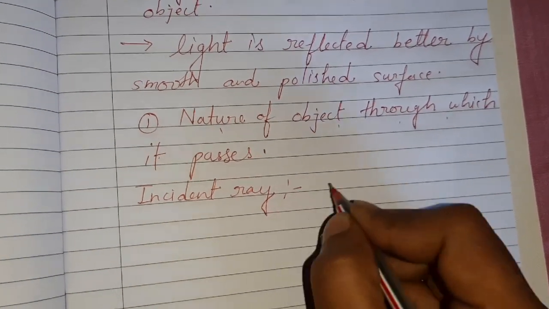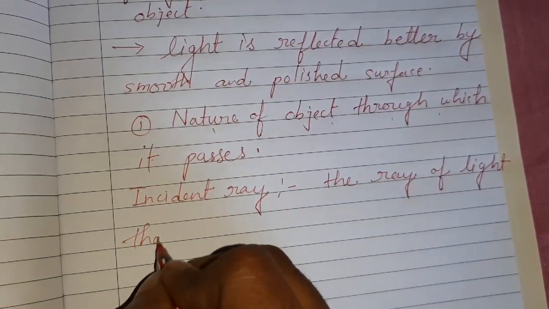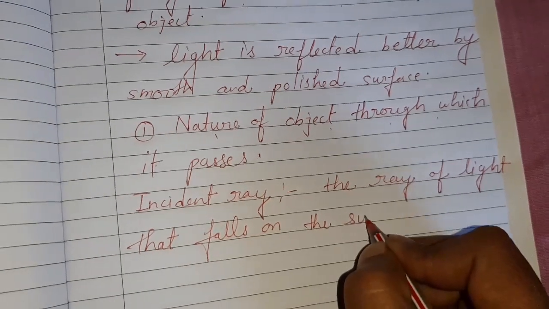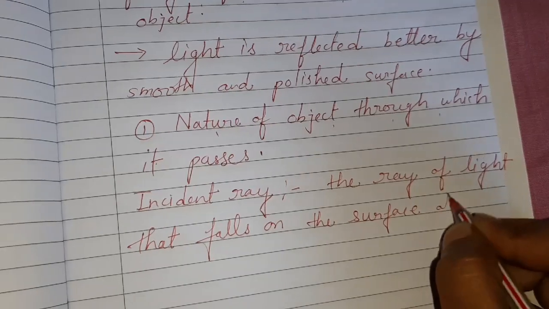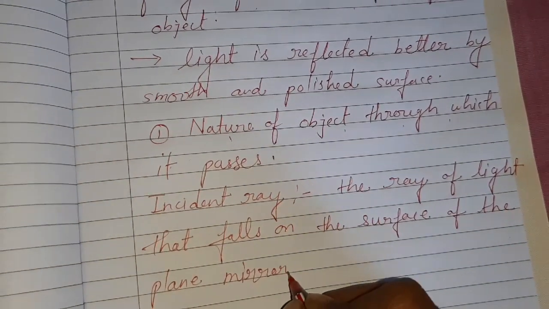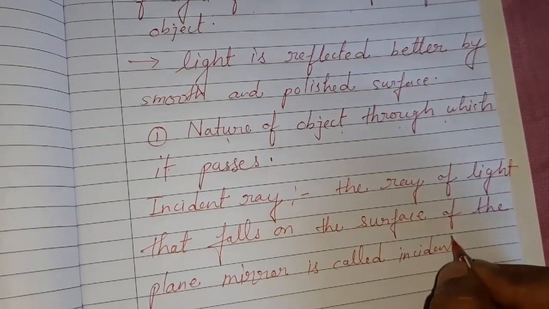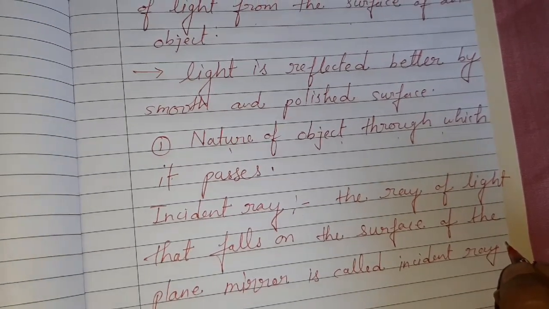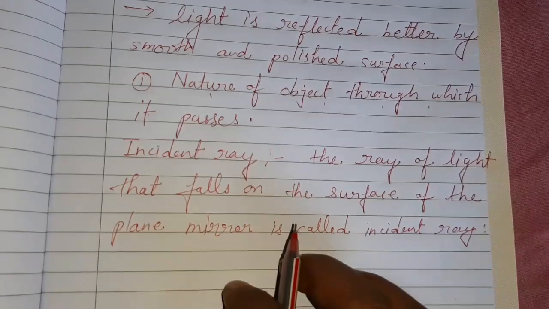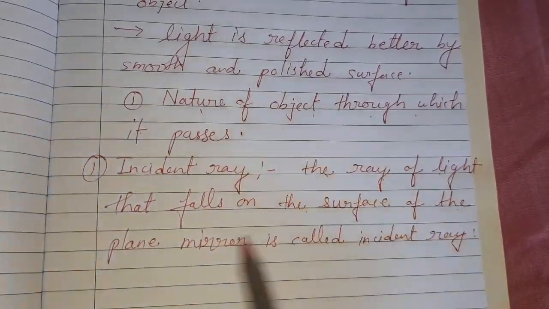What is an incident ray? The ray of light that falls on the surface of a plane mirror is called the incident ray. So this is one topic.